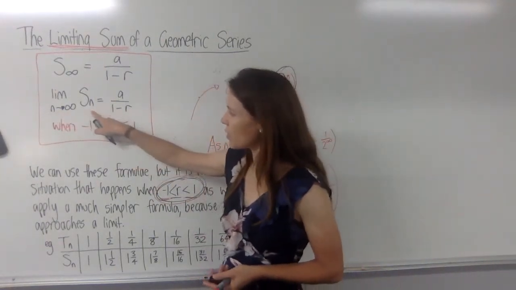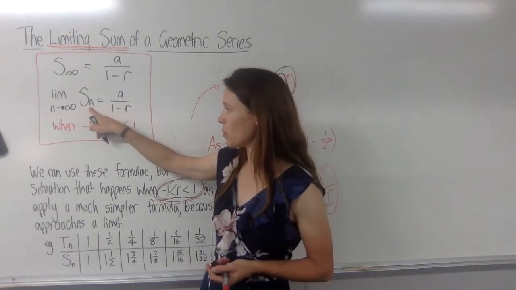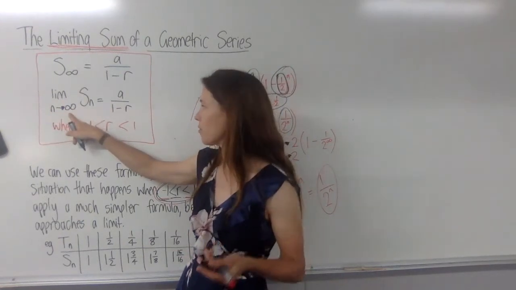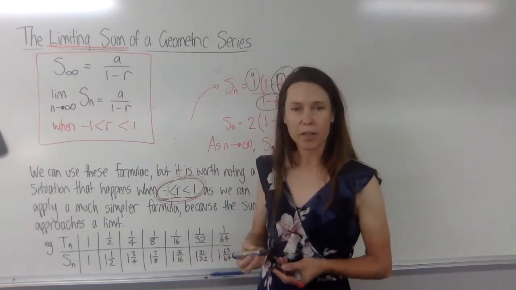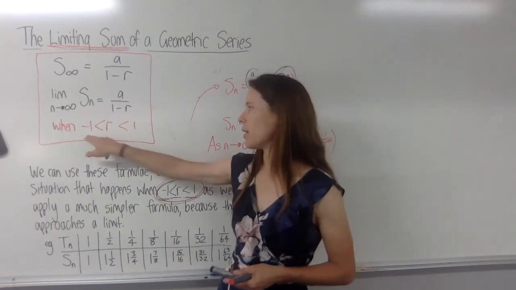Or it can be written this way, which basically says the same thing. It just says the sum of n terms, if we take the limit of it as n gets really, really big and approaches infinity, it's going to equal this. But of course, this whole thing only happens when r is between 1 and -1.